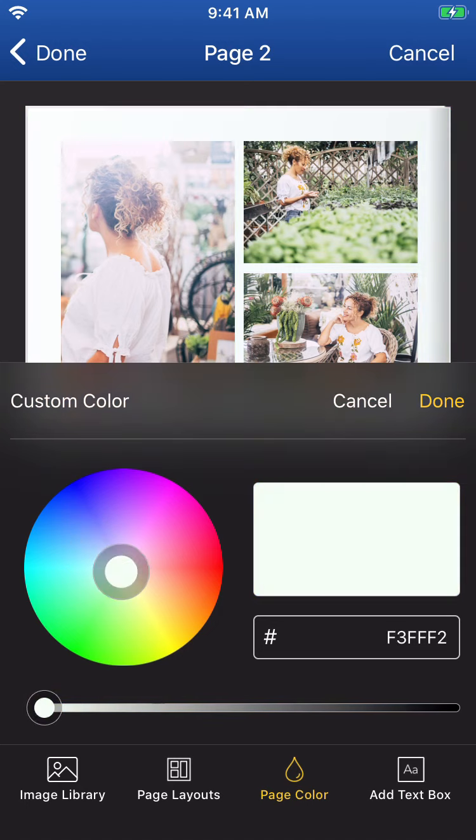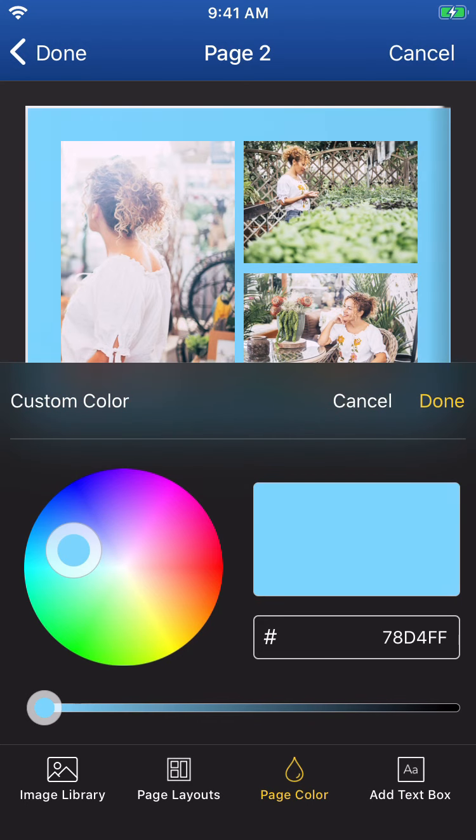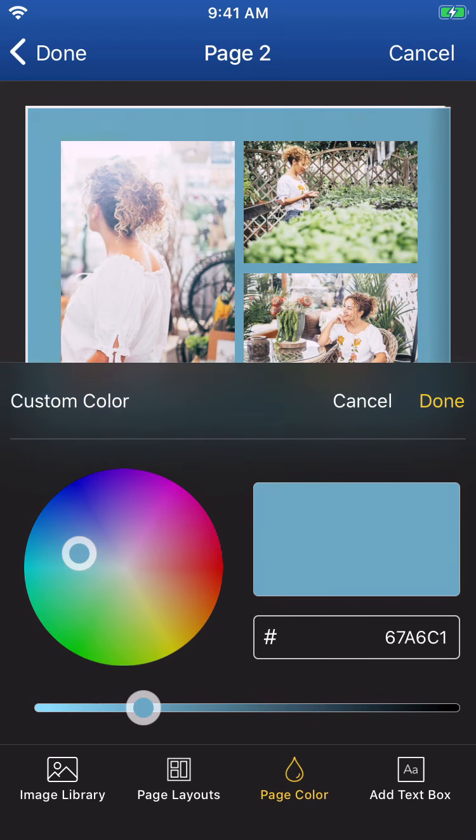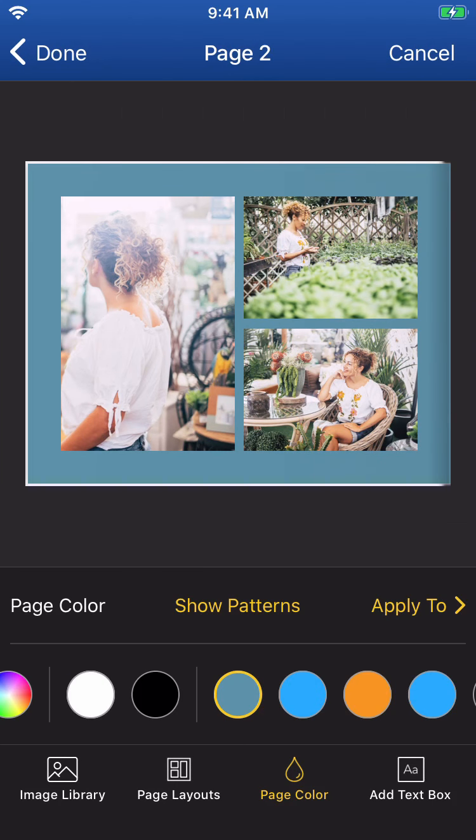Tap around in the wheel and use the brightness slider located at the bottom to pick the exact right color balance for your page. When you're satisfied, simply tap Done or swipe to the next page to save your changes. Voila! Your custom swatch has been added to the color selection bar. This color will be saved so you can easily use it whenever you want.